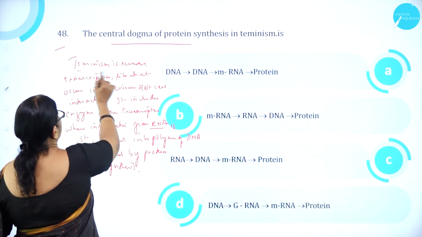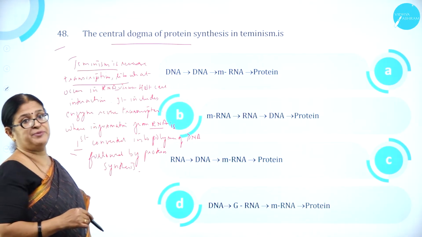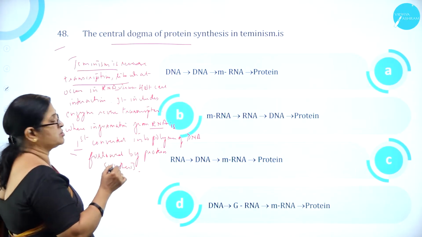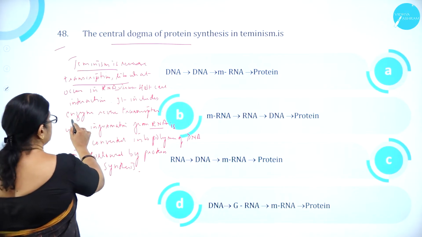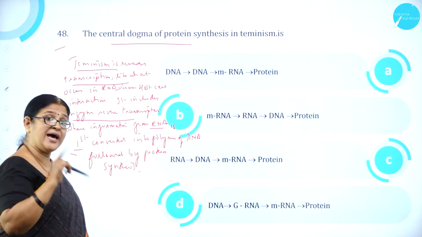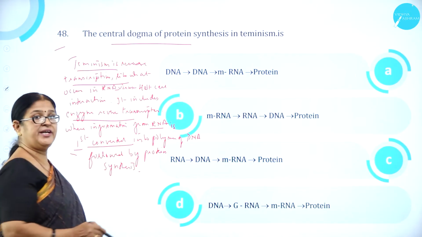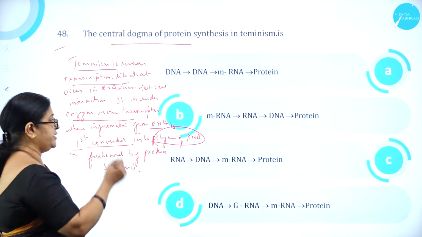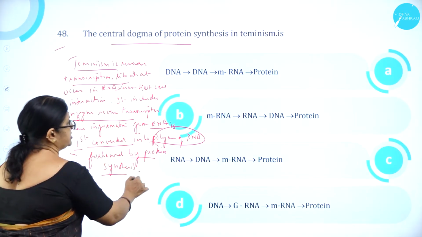What is feminism? Feminism is nothing but reverse transcription, like what occurs in an RNA virus in the host cell. It includes the enzyme reverse transcriptase, where information from RNA is first converted into a polymer of DNA. So from RNA to DNA, followed by protein synthesis.